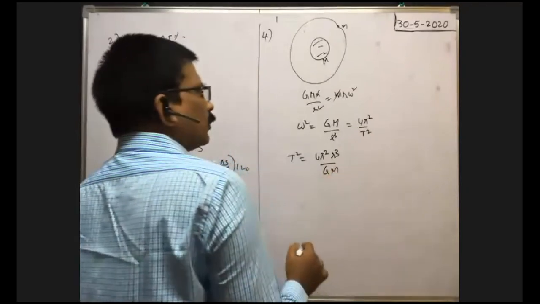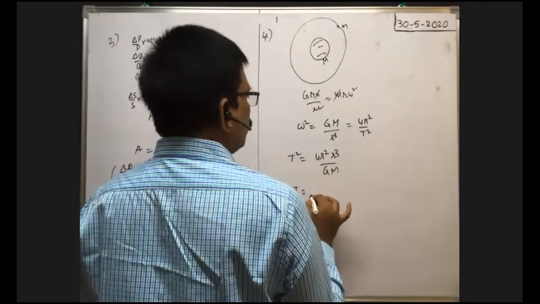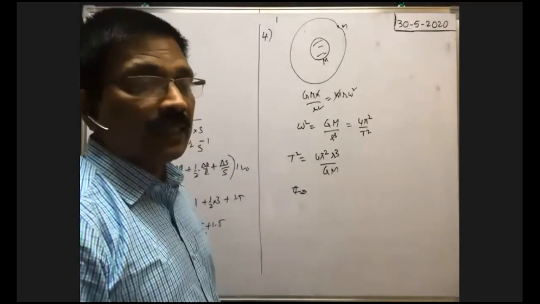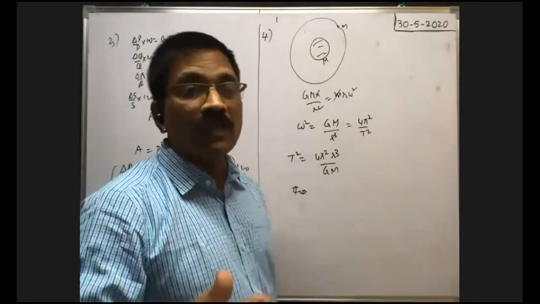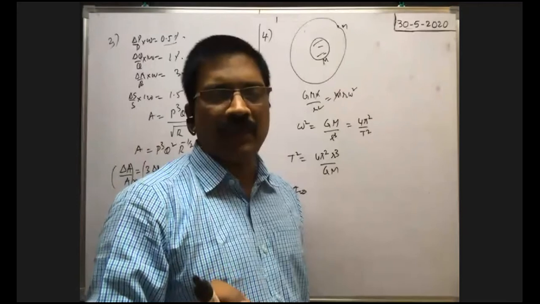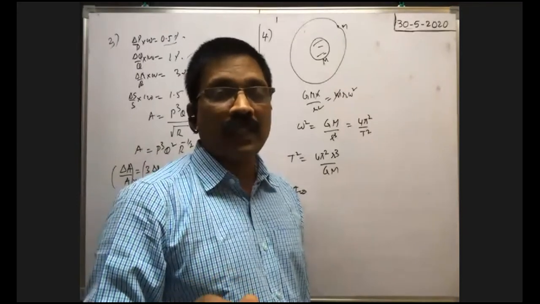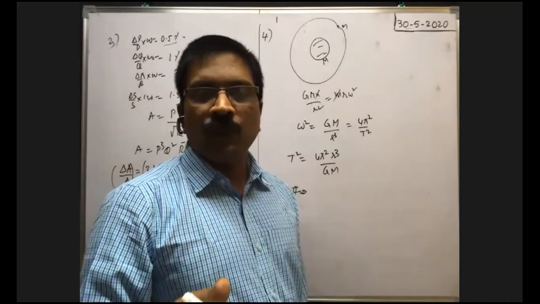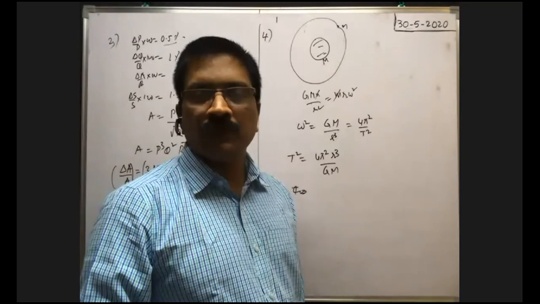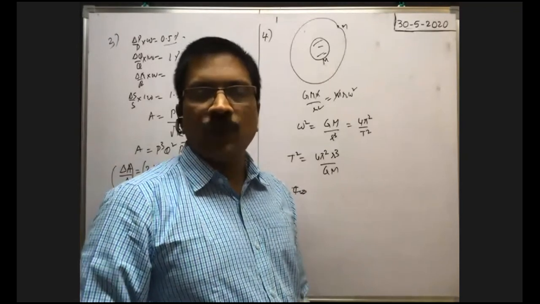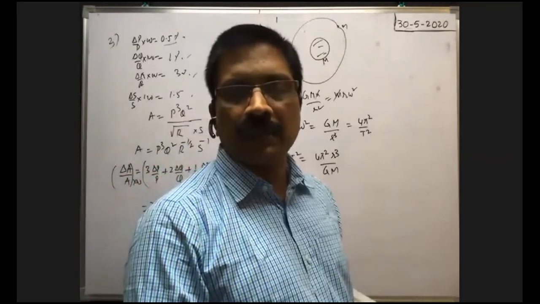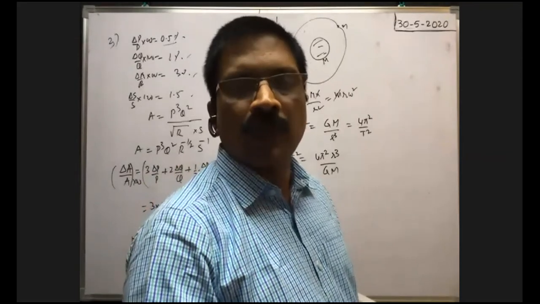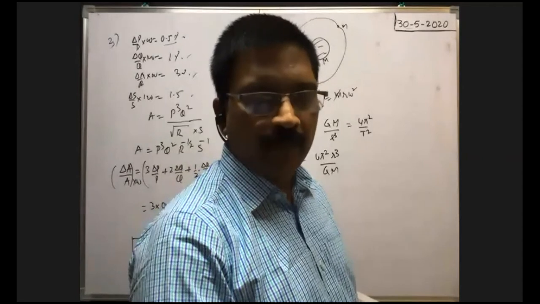Now T square is equal to 4 pi square r cube by G into M. Here they asked the relative uncertainty in the measurement of mass. Uncertainty means error, absolute error means delta m like that. Relative uncertainty means delta m by m. Here they asked the relative uncertainty in the measurement of the mass. So relative uncertainty we need.